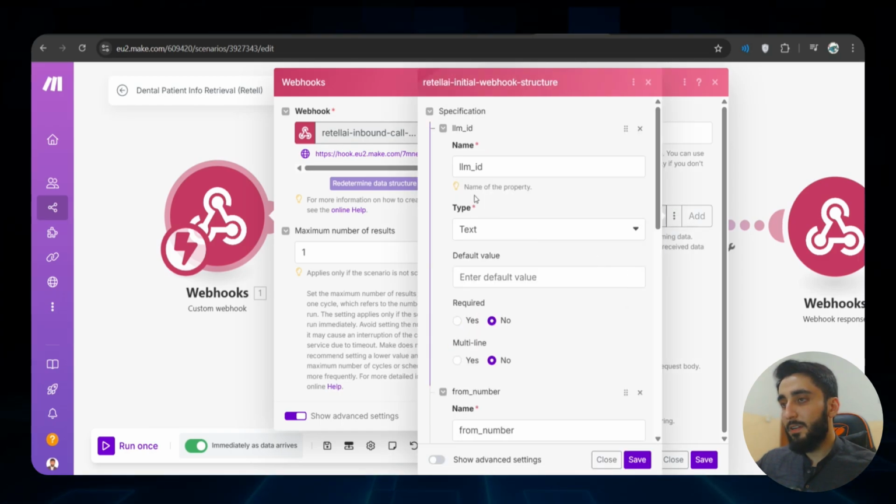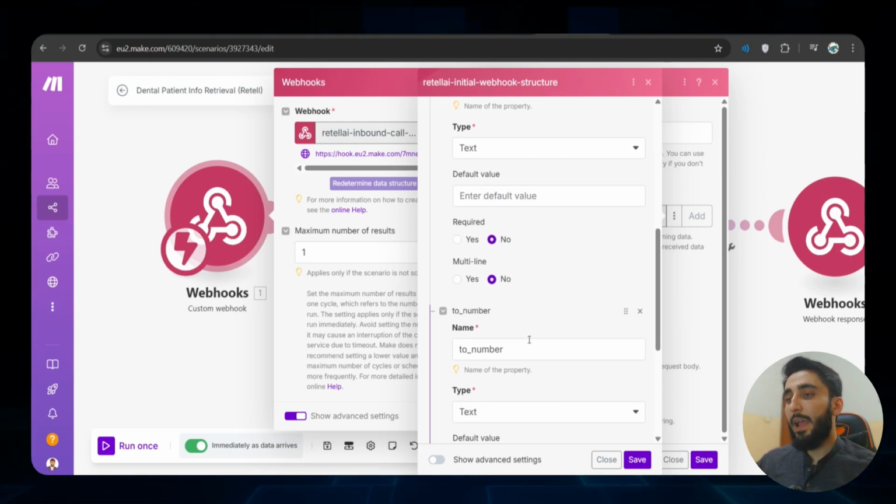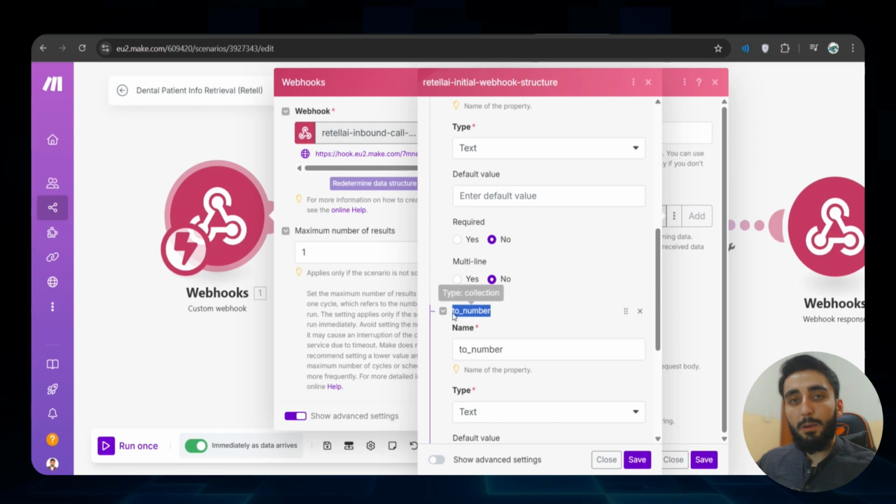If I click edit, you will see that I have defined that whenever this webhook receives a request, the JSON request coming in should have an LLM ID, a from number, and a to number.